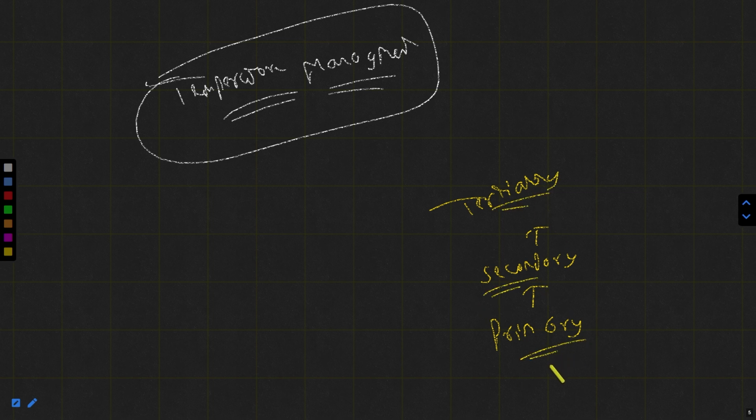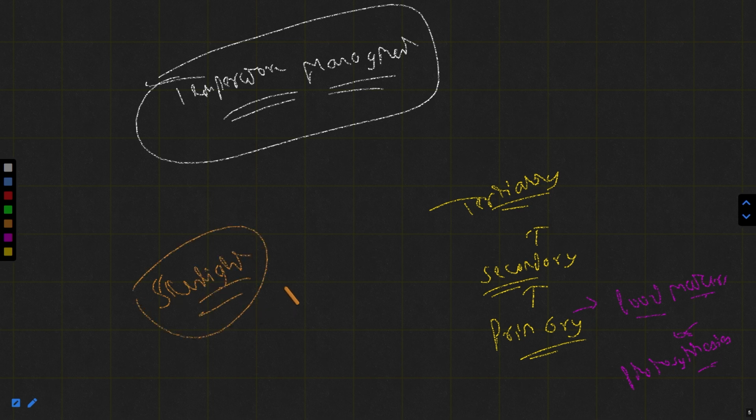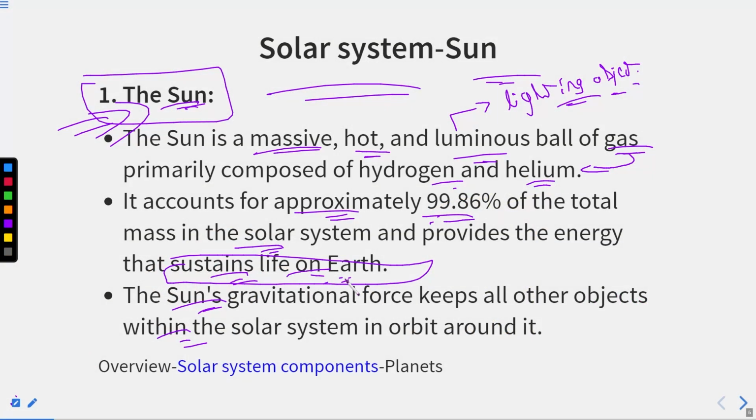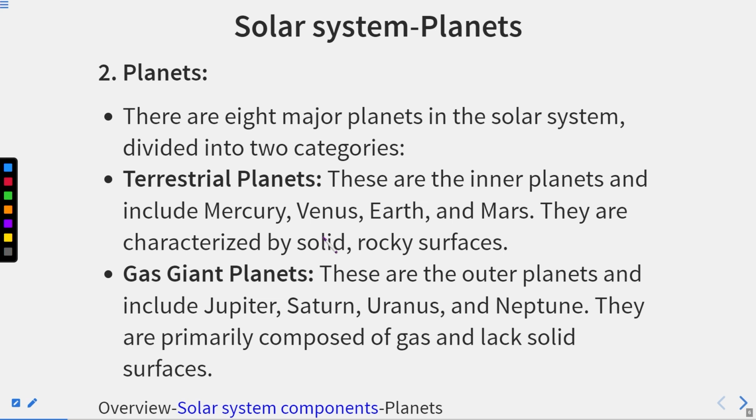It's a food chain. So basically the primary are the food makers who make their own food, or you can call them photosynthesizers. The primary consumers are primarily dependent upon photosynthesis, which is only possible through sunlight. So if sunlight does not reach the earth, the primary process will not happen, and the secondary and tertiary will also suffer a lot. So that's why it is responsible for sustaining life on earth. Got it? Now let's move forward.